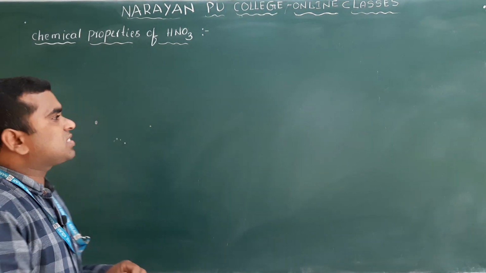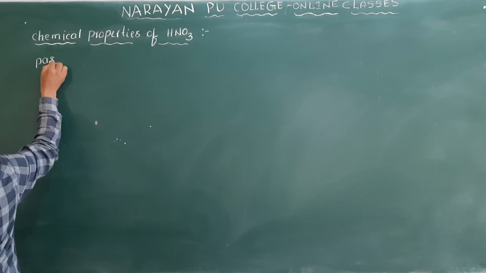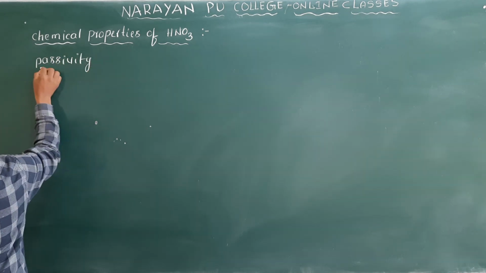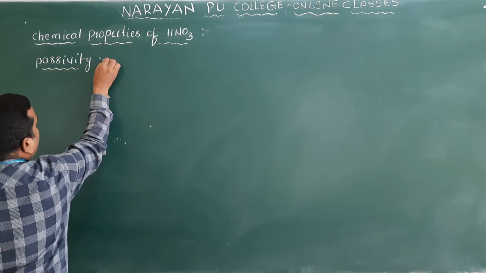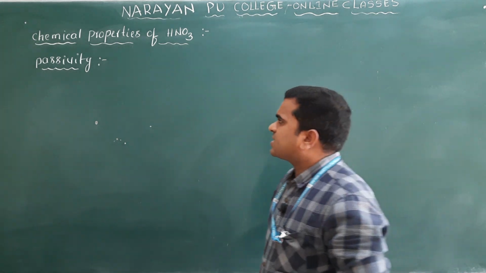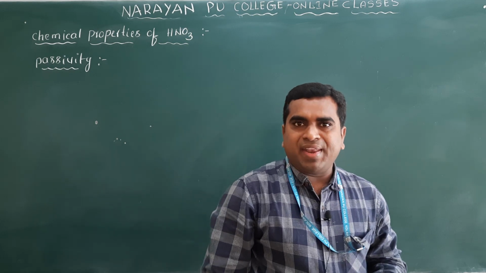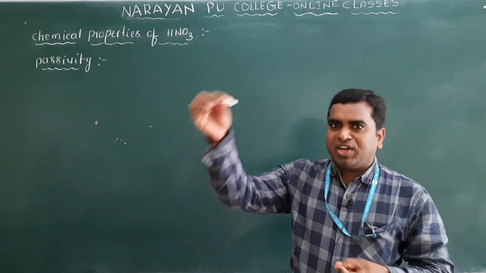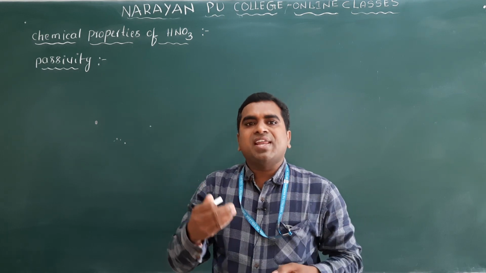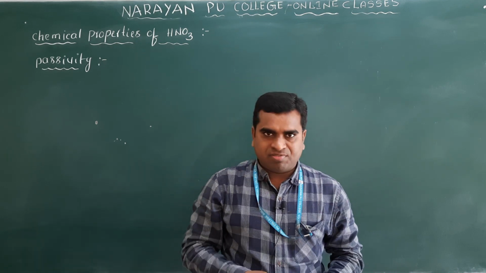Clear? So the next concept here is passivity. Put the heading passivity, important for competitive examinations. So what does passivity mean? Some metals like iron, chromium, nickel and aluminum, when dipped into concentrated HNO3, lose their normal reactivity, or you can say normal activity, and become passive.